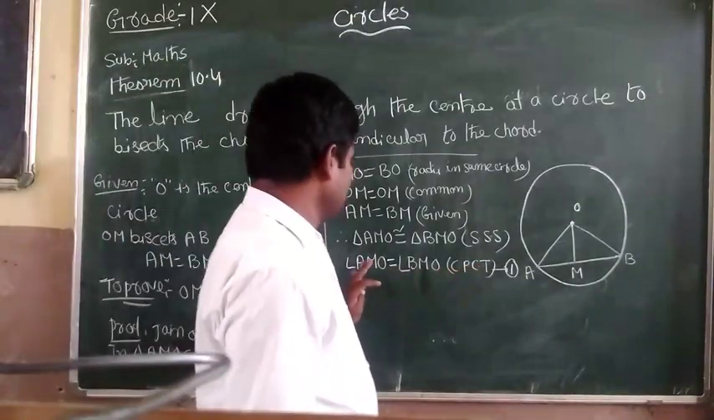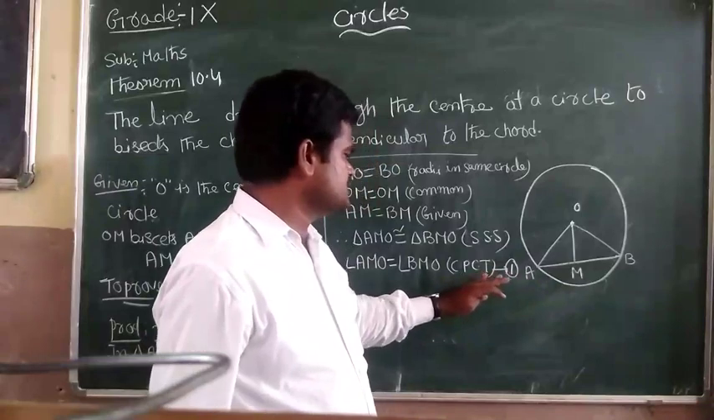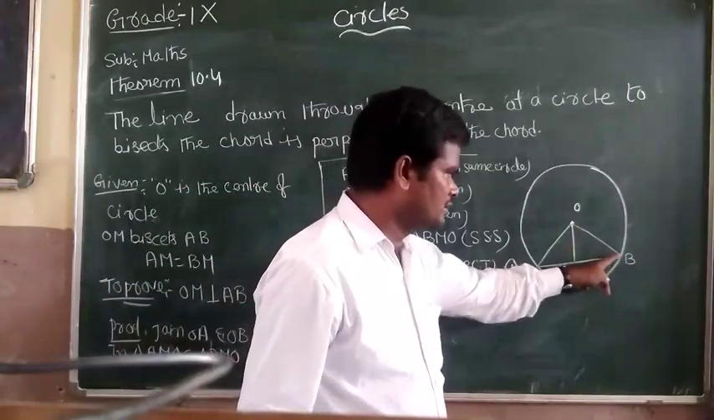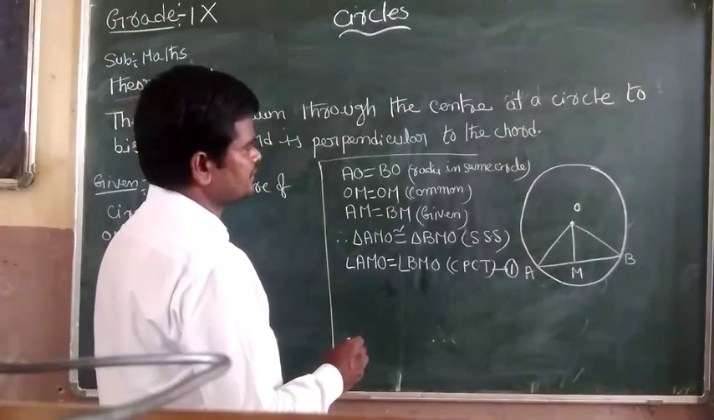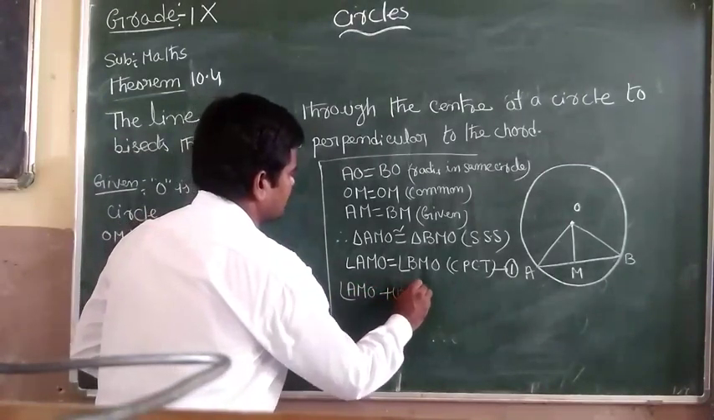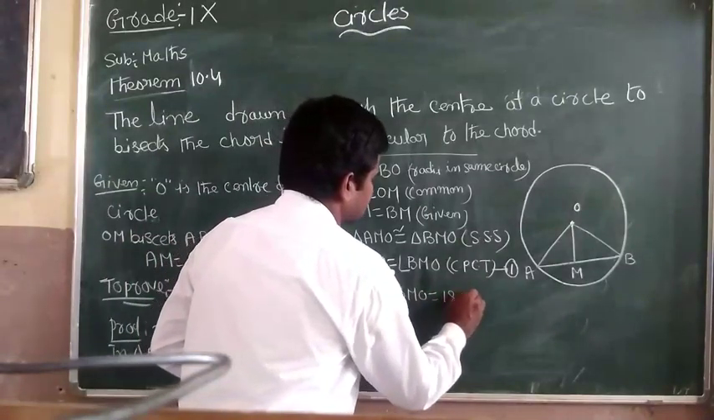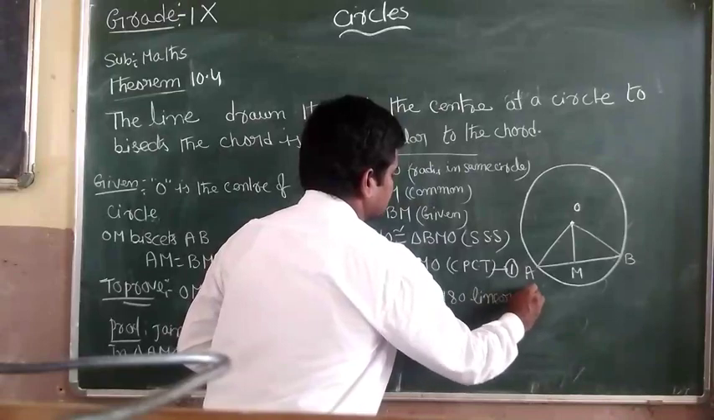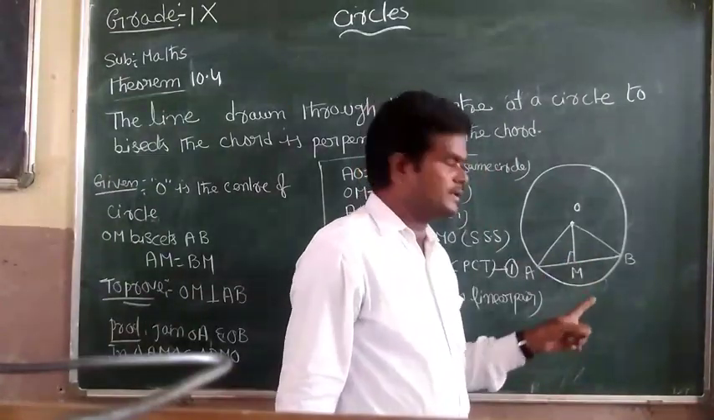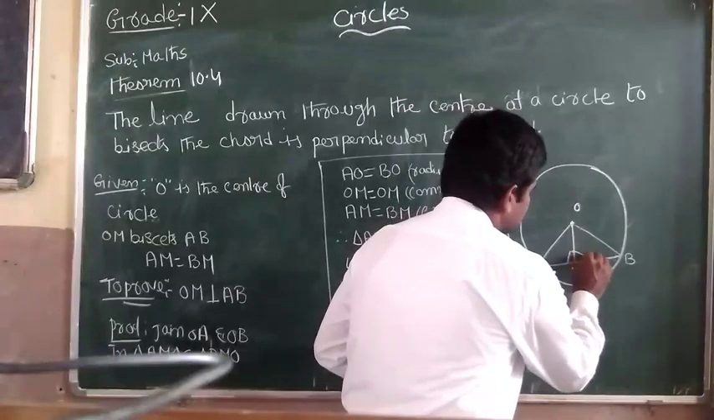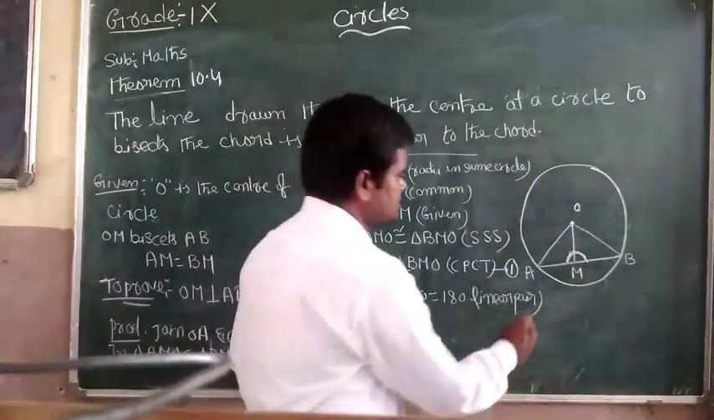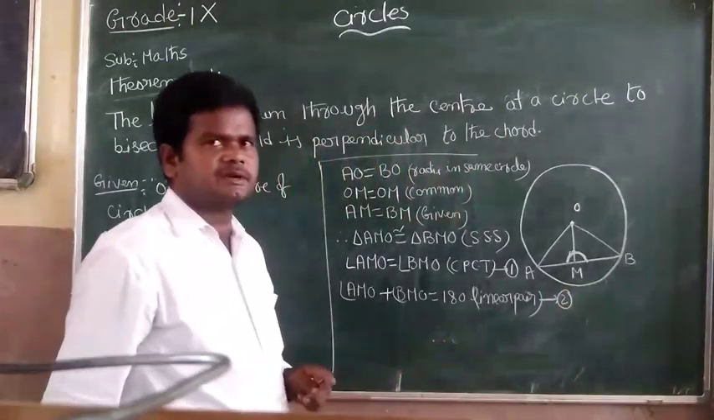So here angle AMO equal to angle BMO. The reason is CPCT, corresponding parts of congruent triangles. Next, angle AMO plus angle BMO equal to 180 degrees, it is a linear pair. This is equation number 2.